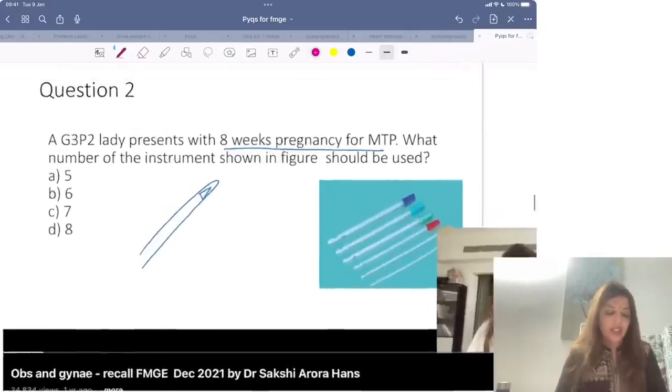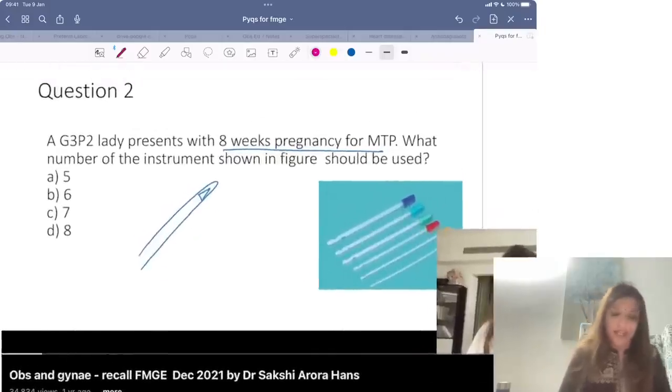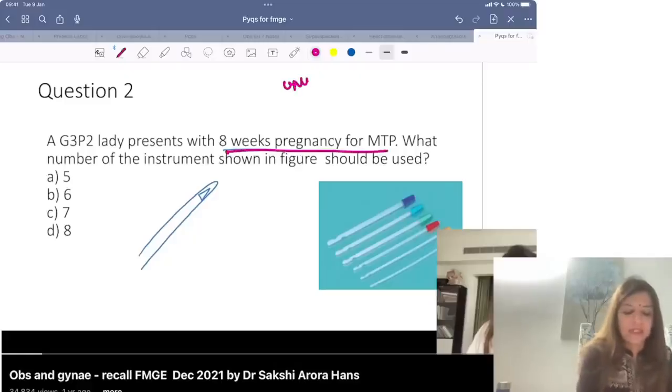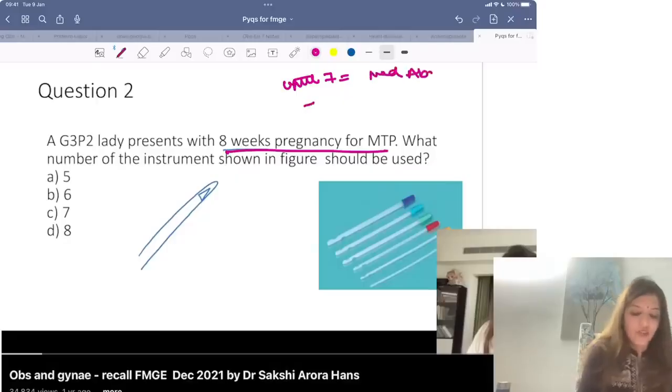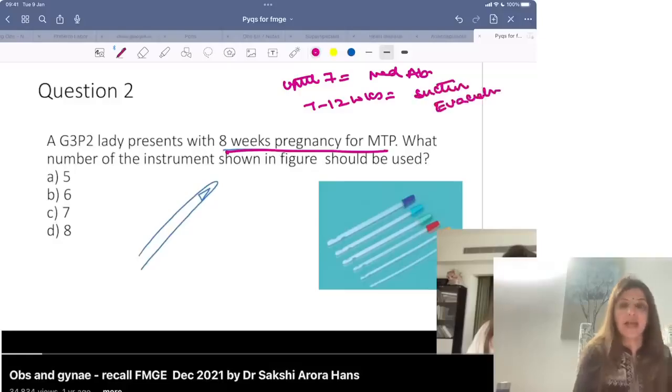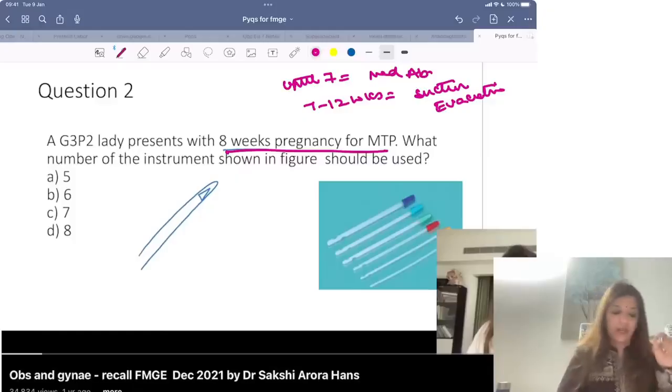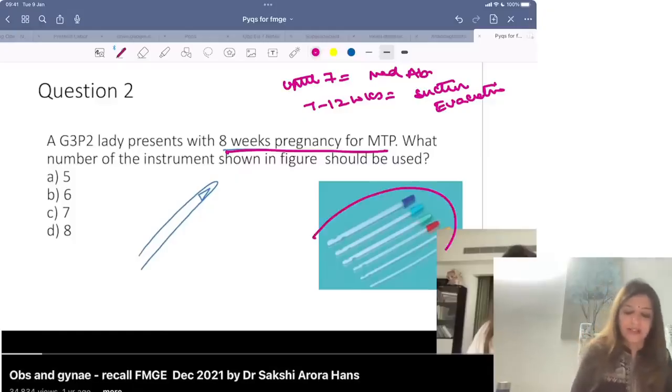Next question. A G3P2 lady presents at 8 weeks of pregnancy for MTP. In 8 weeks of pregnancy, I just told you that up till 7 weeks what do we do? Medical abortion. 7 to 12 weeks, what do we do? Suction evacuation. How is suction evacuation done? I told you, for suction evacuation you are using a Karman's cannula.